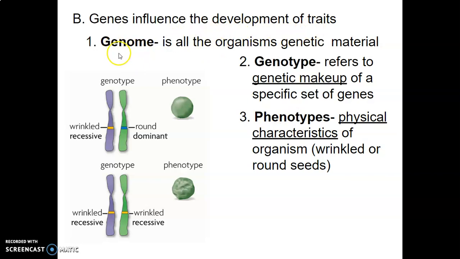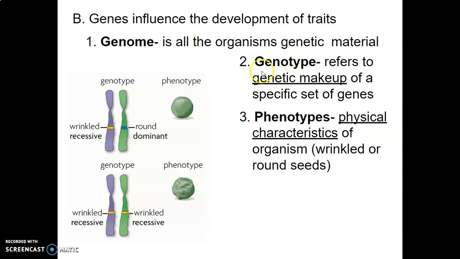You hear the term genome, that refers to all the organism's genetic material. Later on, we'll learn about something called the Human Genome Project. And this was a decades-long scientific endeavor, I guess you could say, to map out the human genome. It's spelled out. Here are all the genes that make a human human, right? And they actually kind of went through and classified. Here's a gene for this. Here's a gene for that. And we're still trying to figure out what some of them are for, but we categorized them. The human genome is all the organism's genetic material. All right, we'll be talking about that. You'll hear it in videos.